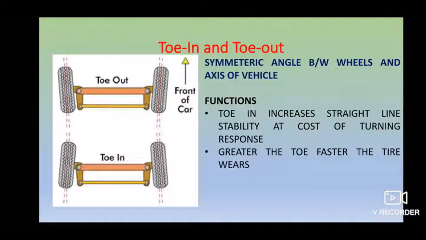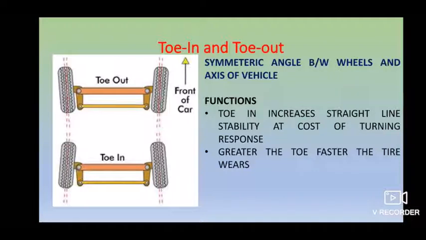And next you have toe in and toe out. So what is toe in and toe out? If you observe the figure here, if the distance between your wheels at the front end is less than the distance at the rear end, so the wheels tend to point inwards, then we say it is toe in. And when the distance at the rear of your wheels is less than at the front, with your wheels tilting outwards, then we say it is toe out. So that is the angle between your wheels and the axis of your vehicle.